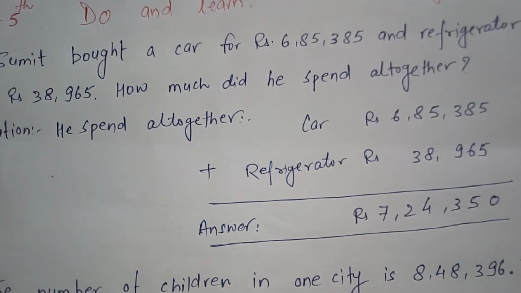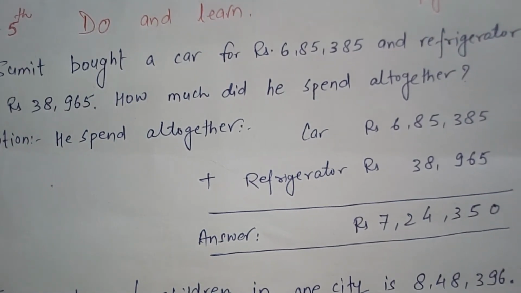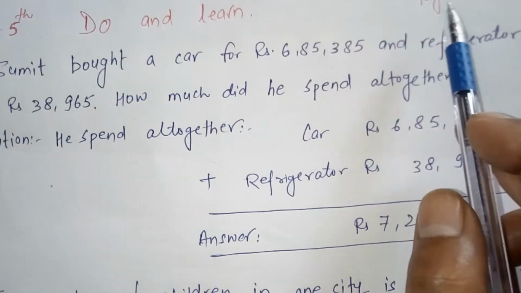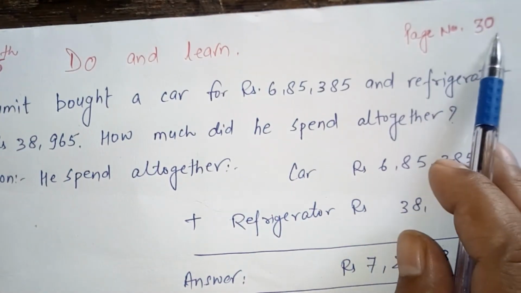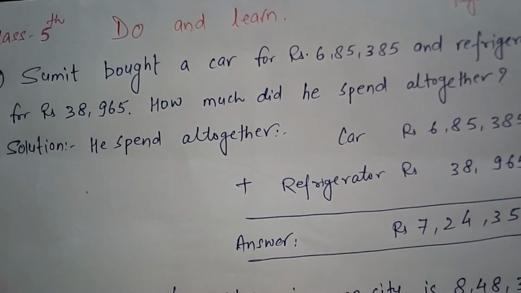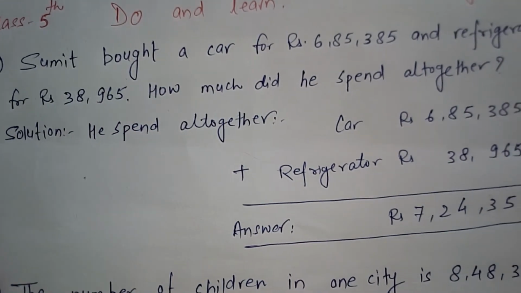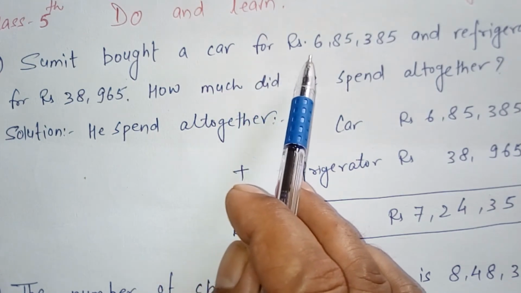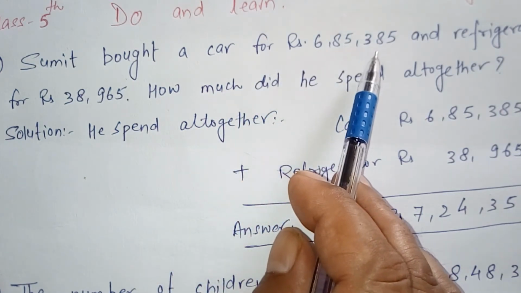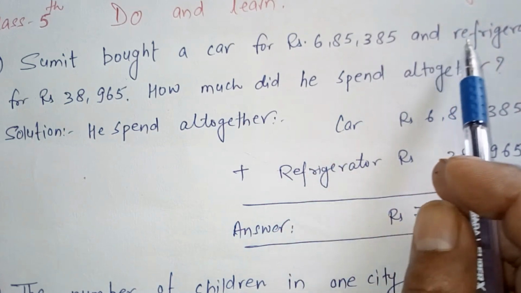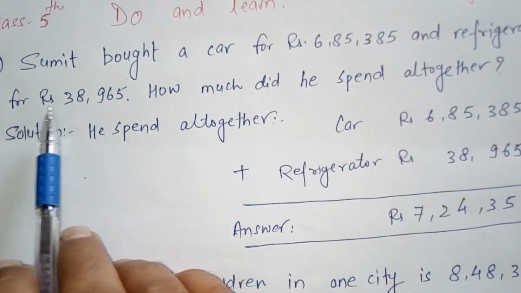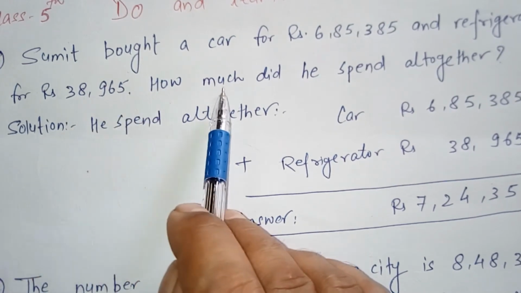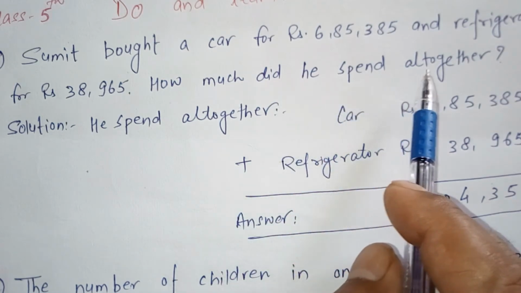Now today, let us discuss some problems based on your book. All these questions are on page number 30. Okay. So first, we discuss the first question. Sumit bought a car for rupees 6,85,385 and a refrigerator for rupees 38,965. How much did he spend altogether?